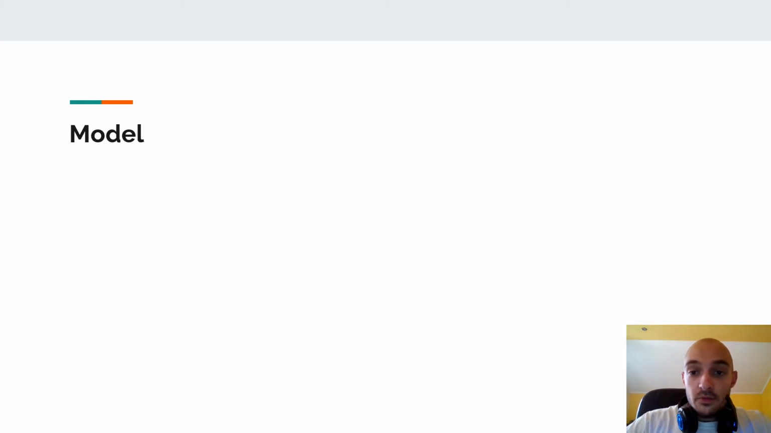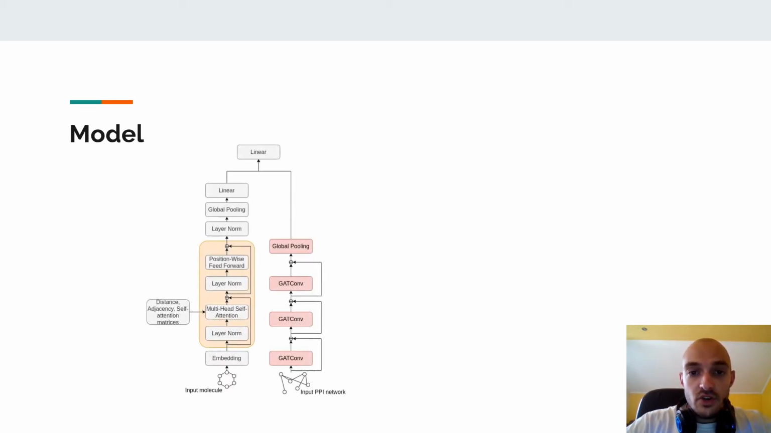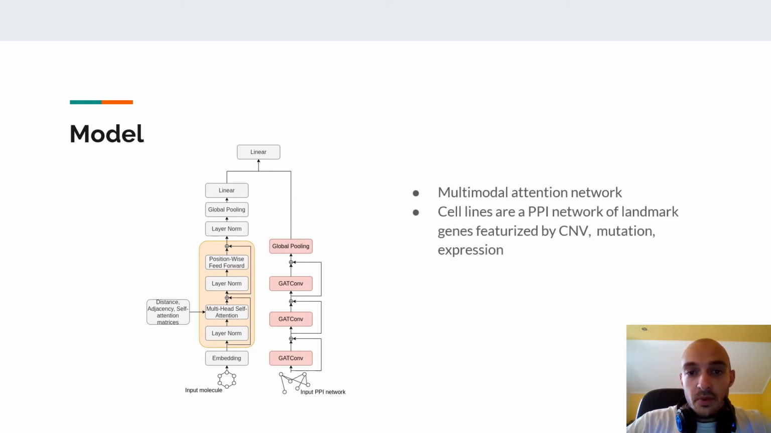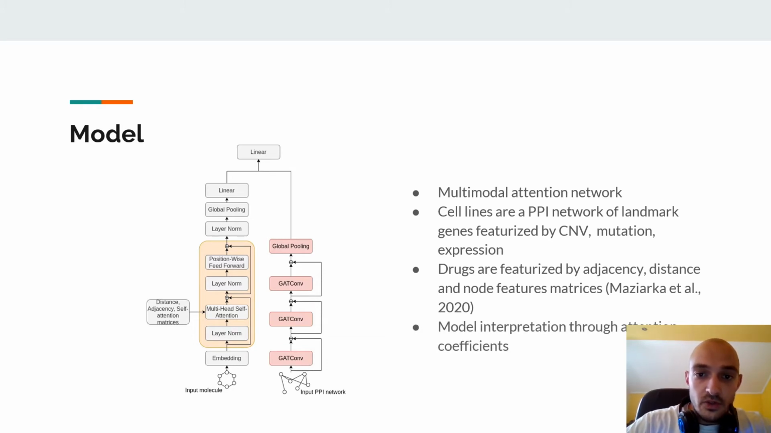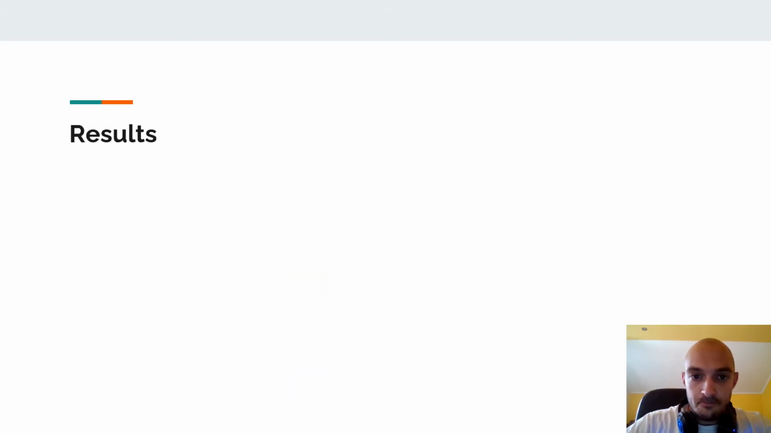To that end, we developed a multimodal attention network model which predicts drug response based on input molecules and cell lines. The cell lines are input to the model as a PPI network of cancer landmark genes that are featurized by copy number variation, mutation types, and gene expression. The input molecules are featurized by adjacency, distance, and node feature matrices. This architecture allows us to interpret the model through the learned attention coefficients both for molecules and cell lines, that is PPI networks. Attention coefficients learned by graph attention layers represent the most important edges on the PPI graph, and hopefully they can represent biologically relevant interactions.